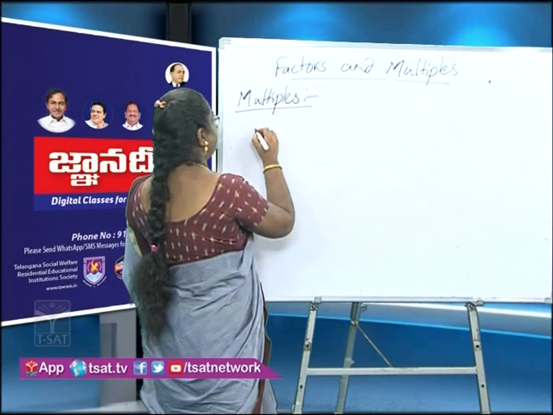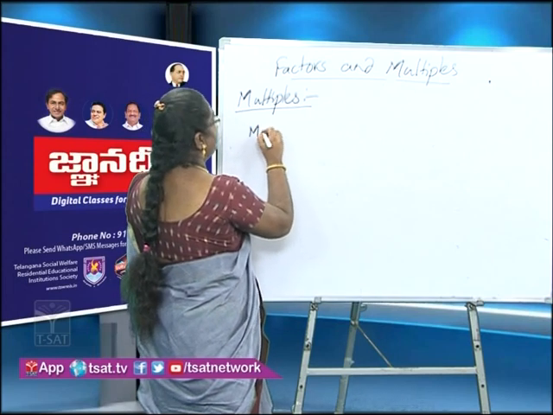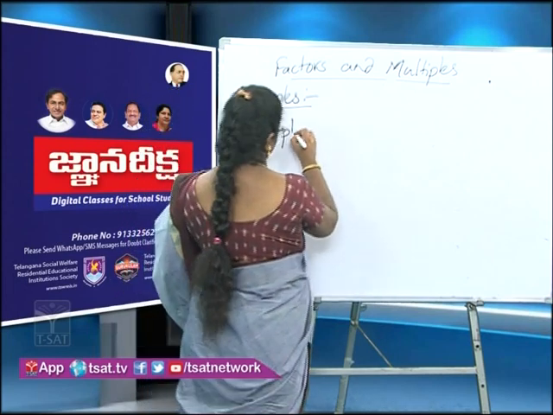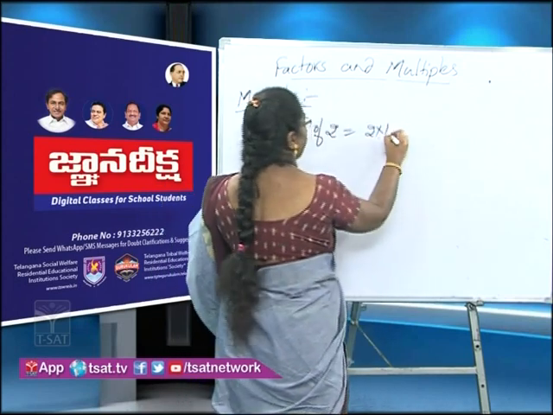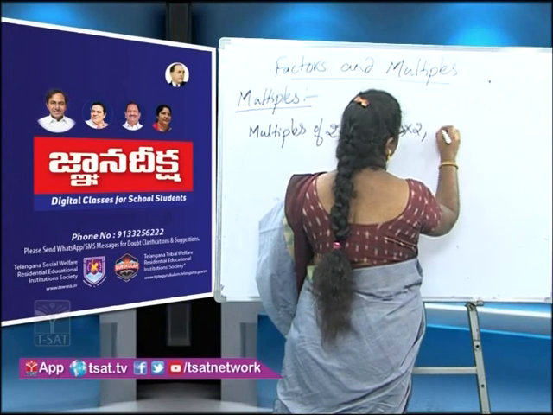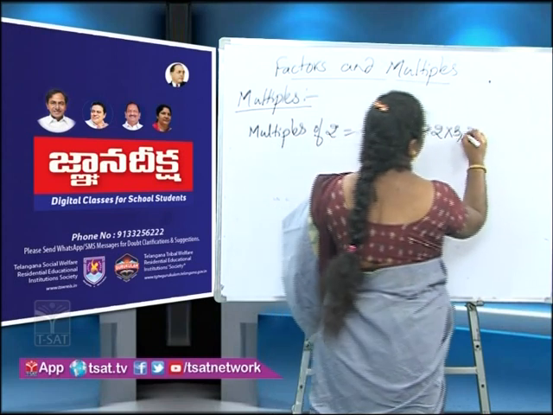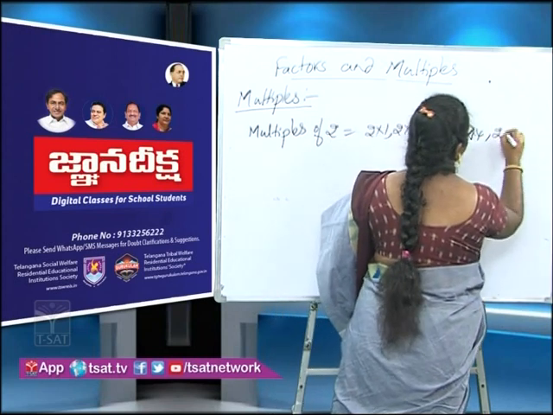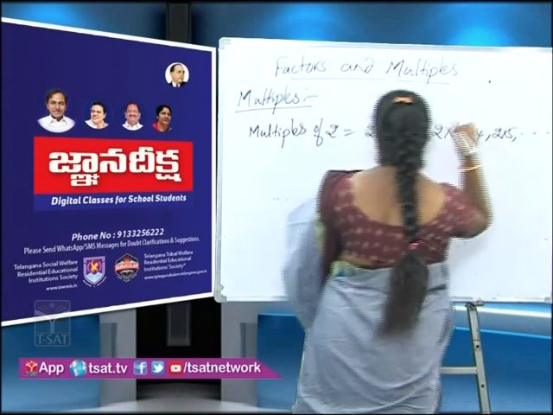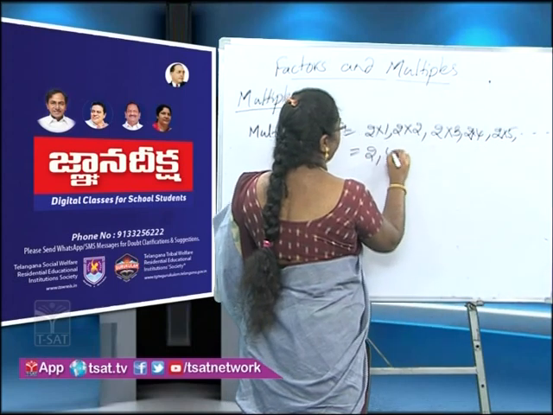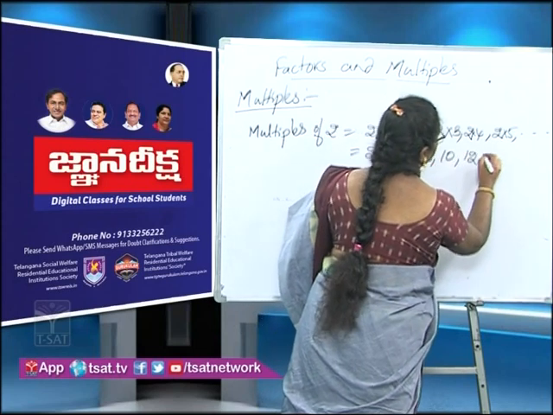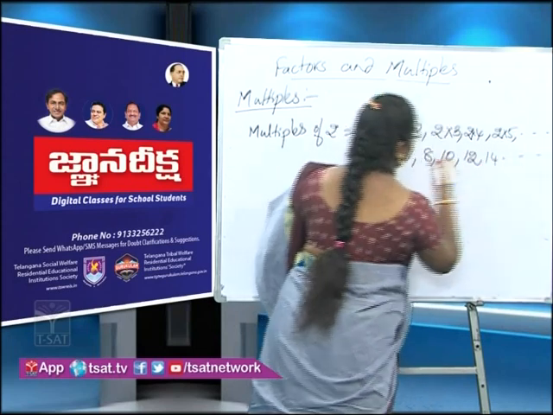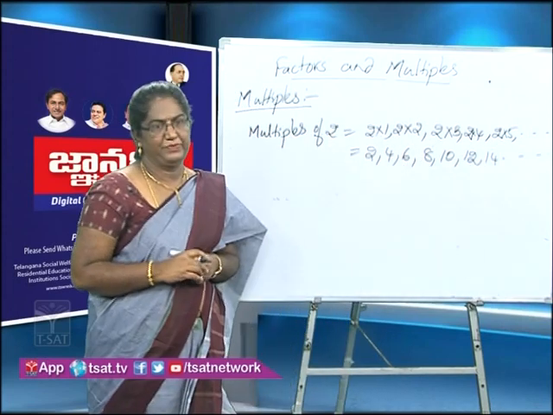Suppose we have to write multiples of 2. We can multiply 2 ones are, 2 twos are, 2 threes are, 2 fours are, 2 fives are, and so on. That is 2, 4, 6, 8, 10, 12, 14 and so on. So these are all the multiples of 2.